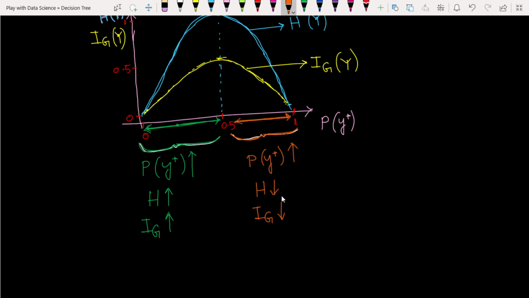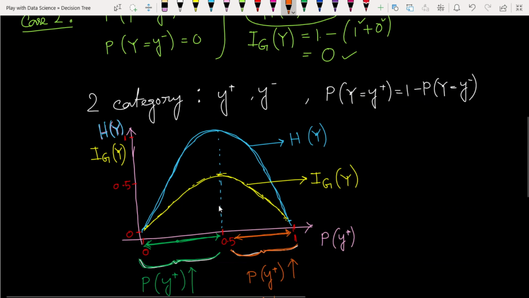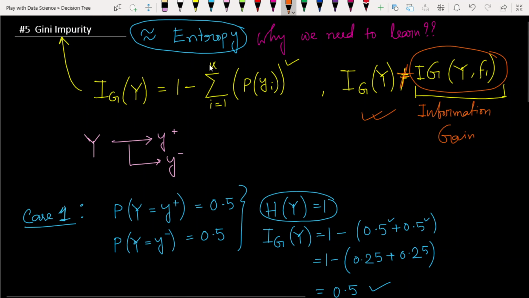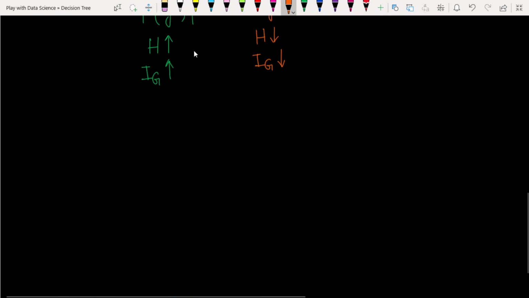Both are the same kind of thing. At the start of this lecture, I already told that the Gini impurity concept and the entropy concept are the same, but now see the main differences here.